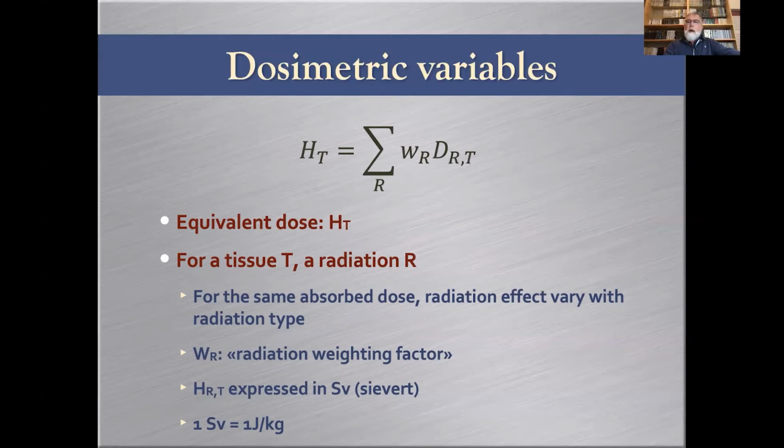So we are moving away from just the physical quantity of energy absorbed per unit mass, and we multiply by a weighting factor that reflects the fact that, for example, 1 gray of alpha does not make the same damage as 1 gray of photons. It's expressed in sievert, and even if the sievert is also 1 joule per kilogram, it's just a differentiation so that everybody understands that it's no longer a physical variable, but we're going in the direction of an estimate of a detriment.